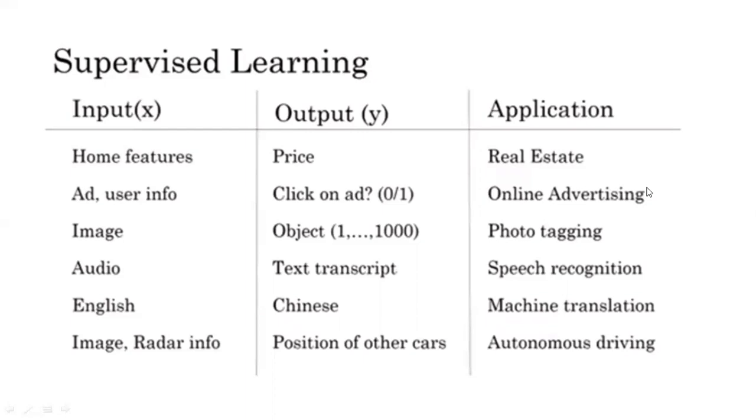Now the third example we can see here is photo tagging. In photo tagging, an image is represented in the form of pixel values. For example, you take an image, split that image into pixels, and record the value of each pixel. Now an image is compared with, let us say, thousands of images, and on the basis of this comparison, you can recognize whether this image belongs to a cat or dog or any other object.